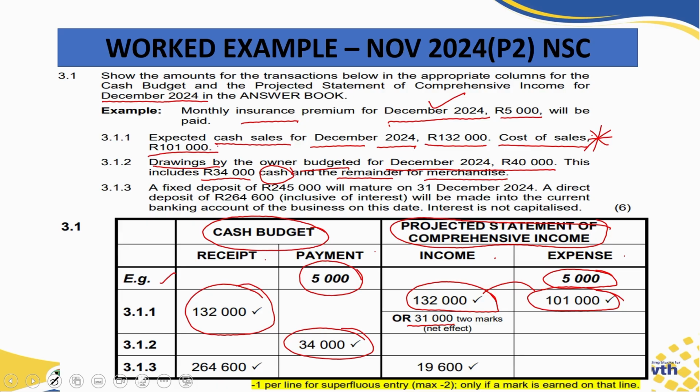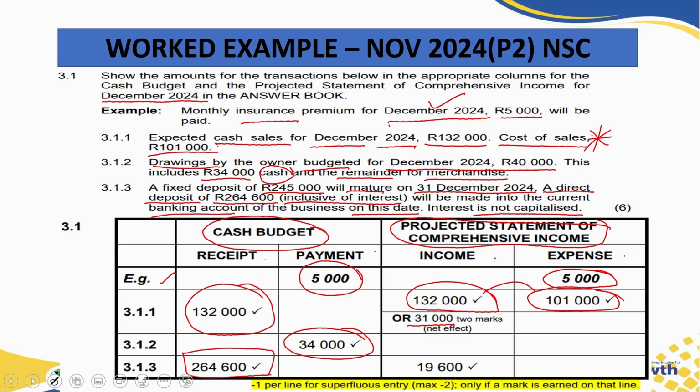Then the next one, 3.1.3, a fixed deposit of 245,000 will mature on the 31st of December 2024. A direct deposit, meaning the money will be paid into our bank account to the value of 264,600, which includes the interest, will be made into our current bank account for the business on this date. Interest is not capitalized. Okay, so how do we deal with that transaction? The entire amount, including the interest, is considered a receipt.